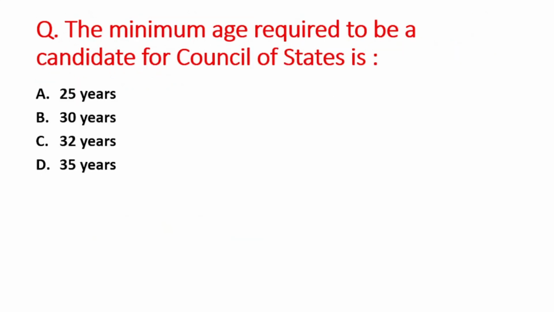Next question is, the minimum age required to be a candidate for Council of States. A option is 25 years, B is 30 years, C option is 32 years, and D option is 35 years. So right answer is option B, that is 30 years.